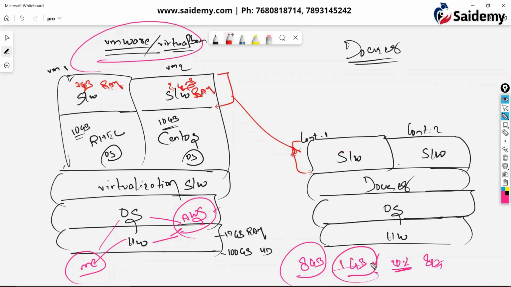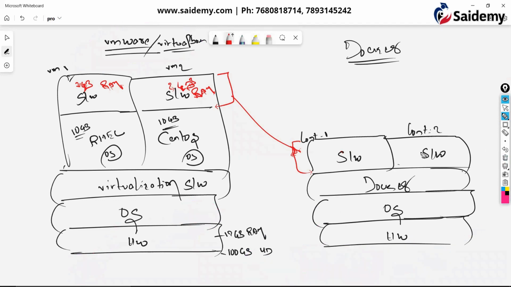If you go out of free tier, after 1 year, you need to pay for this, right? After free tier is over, when you take even T2 micro, you need to pay for that. You are using only 20%, but the remaining 80% in that 1 GB is a waste. You are not using it, still you are paying to AWS. Here also 8 GB. Did we use the complete 8 GB till now? No, you might be using only 5 GB. Remaining 3 GB is waste. You are not using it, you are not letting others use it.